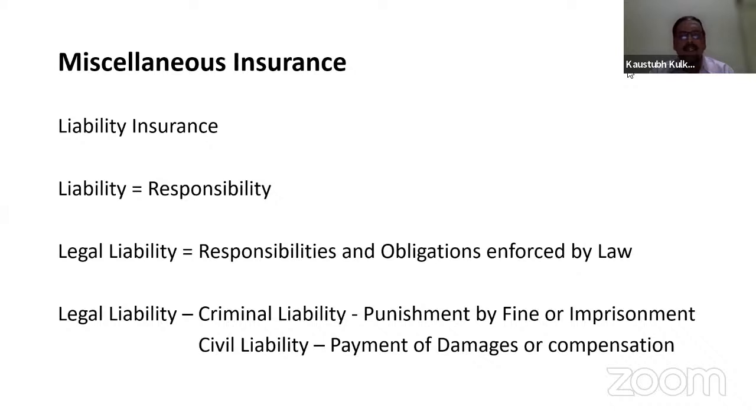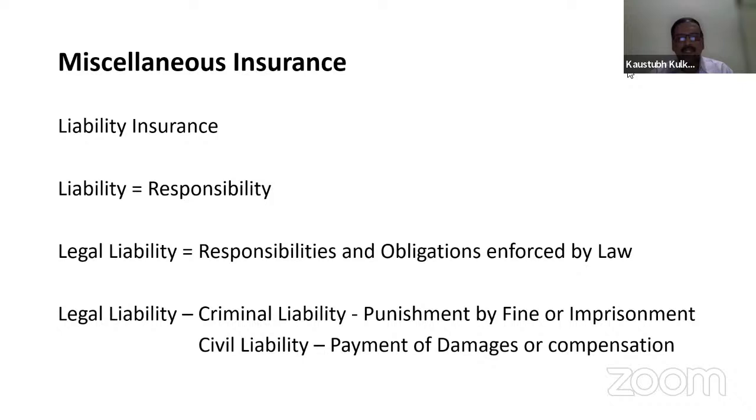One is criminal liability. In our insurance parlance, criminal liability is not our subject. But what is criminal liability? These are cases where lawful responsibilities are overridden and criminal activities are done, for which punishment, imprisonment and fines are imposed by the law of the land. So these are criminal liabilities. We are not dealing with criminal liabilities, but we are dealing with civil liability.